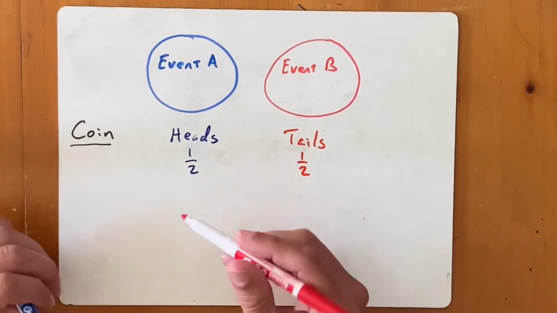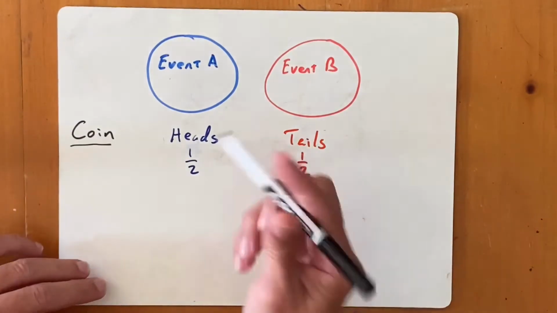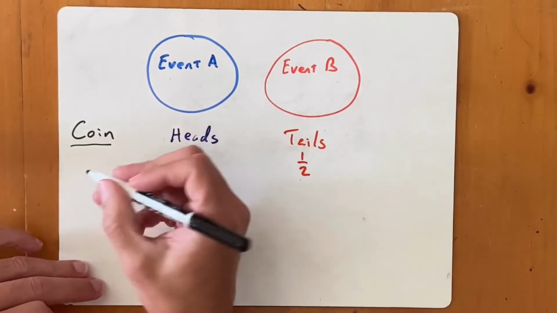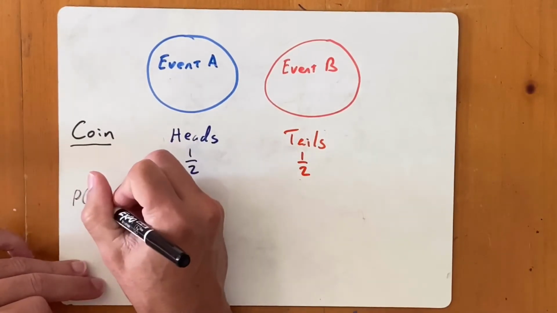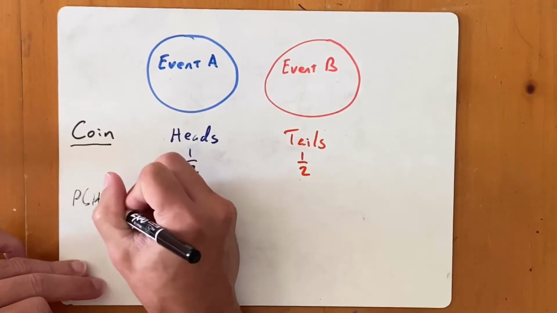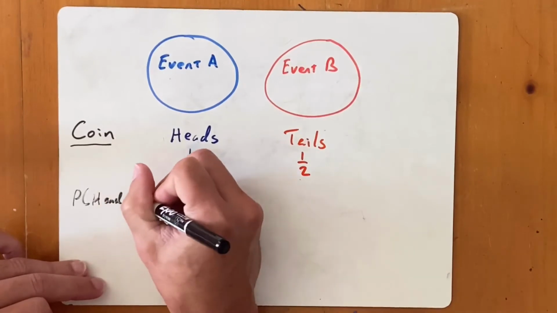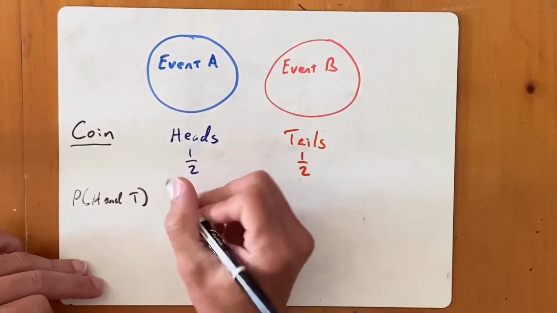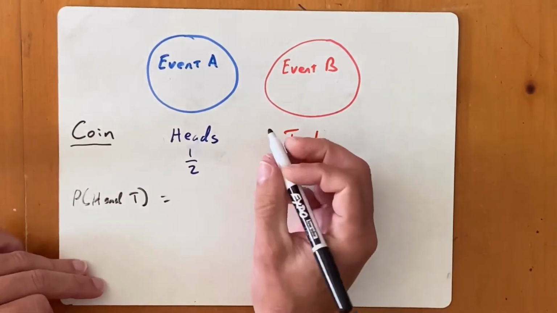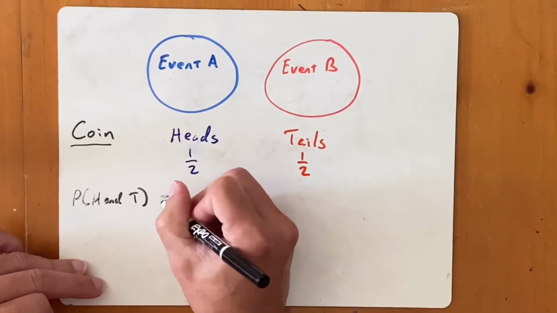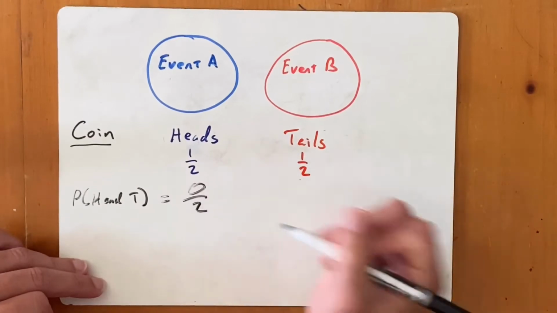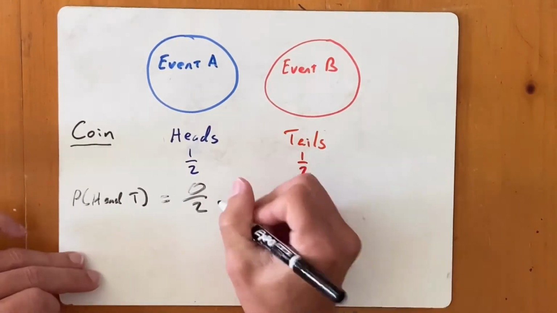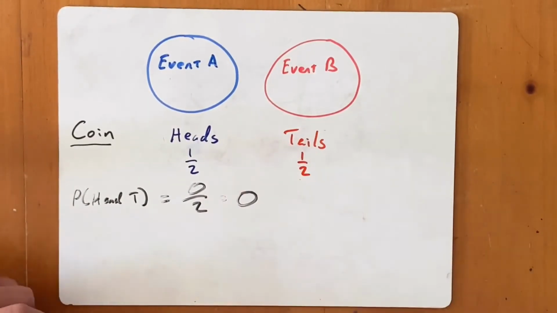That's a mutually exclusive event because it cannot land on both heads and tails. So I would say the probability of it landing on heads and tails would equal 0, because there's no way that it can land on both. So 0 out of a total possible 2 outcomes. My probability is simply 0.